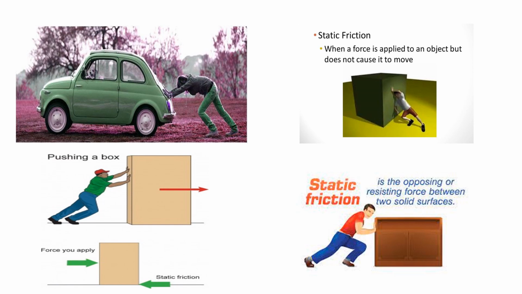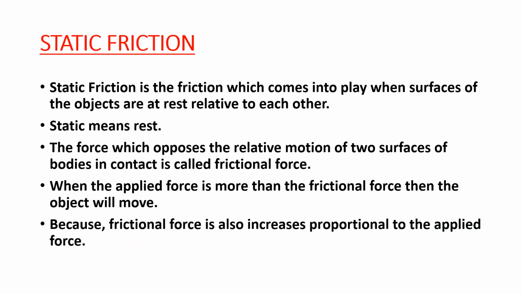We can observe that the block or object starts to move when the force applied on the block is 3.5 Newton. Just imagine, this force only starts the object in motion. So the friction is existing in that situation. So how can we define this static friction? Now see, what is static friction?